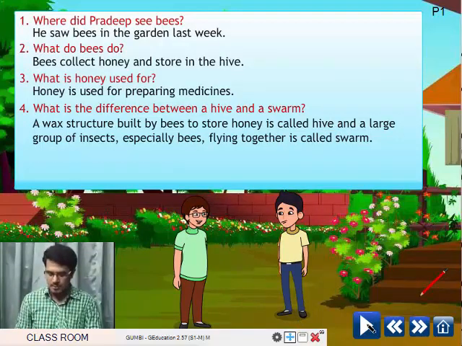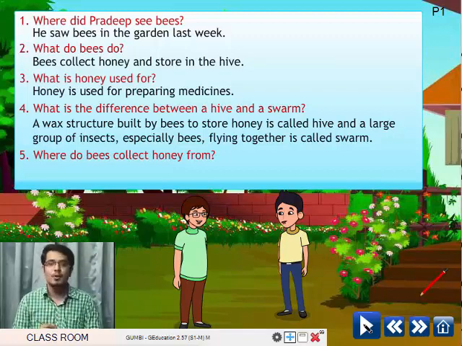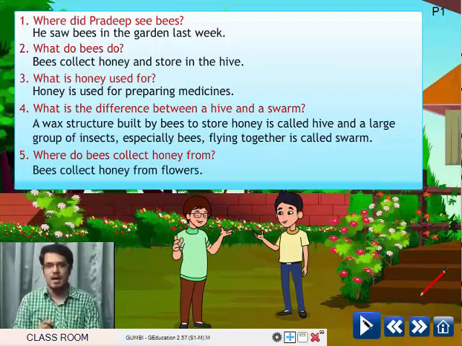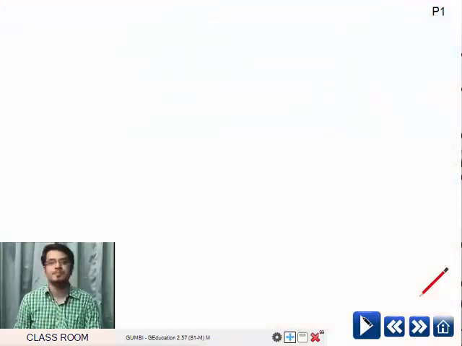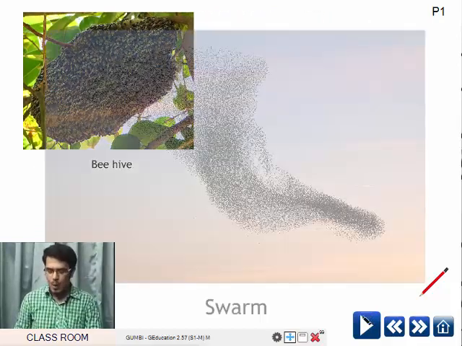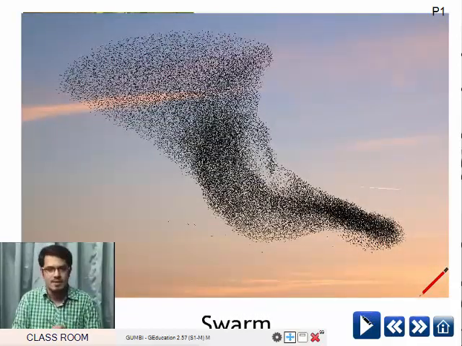Next question. Where do bees collect honey from? Bees collect honey from flowers. Next, beehive. Next, swarm. A large group of insects flying together, especially bees.